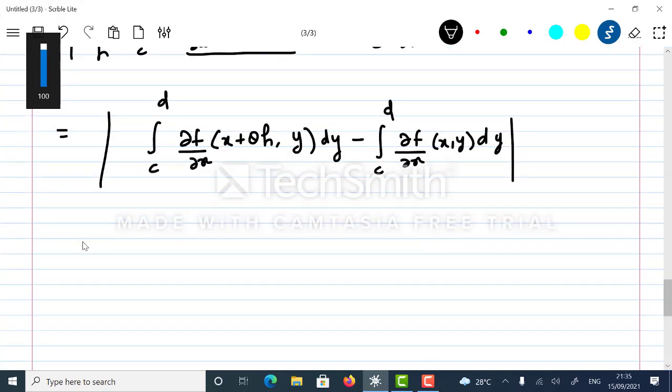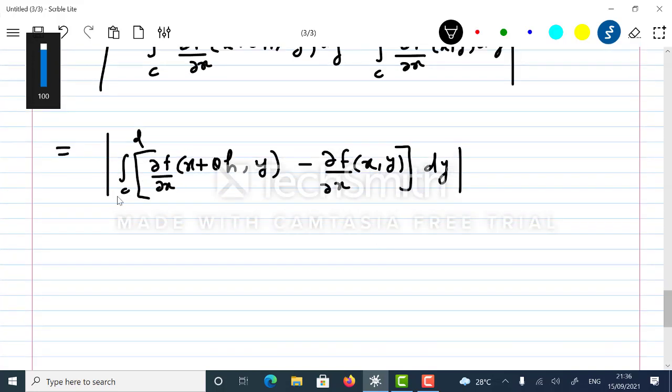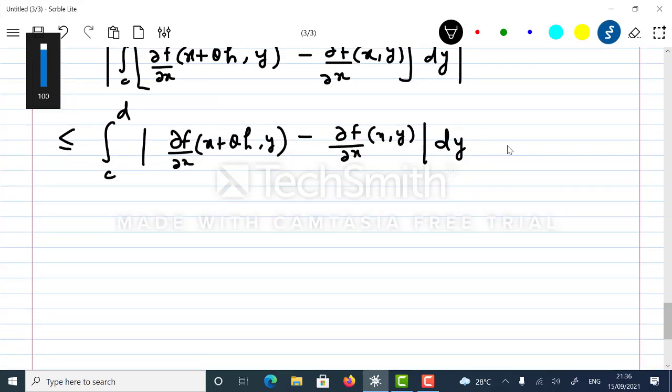Further, I can club this in one integration itself: c to d of dou f upon dou x at x plus theta h comma y minus dou f upon dou x at x comma y, bracket complete, dy. Further, dou f upon dou x is continuous, so it is R integrable. So this integration can be taken outside, and this is less than or equal to the integral of the modulus of dou f upon dou x at x plus theta h comma y minus dou f upon dou x at x comma y, dy. Let me call this number 2.